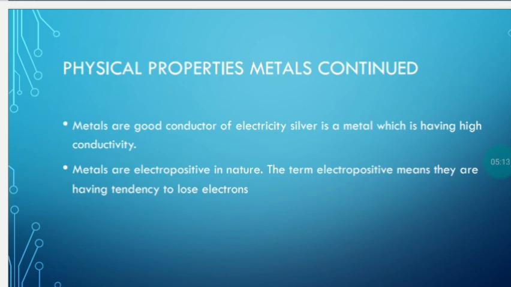The next property shown by metals is that they are electropositive in nature. What is the meaning of electropositivity?